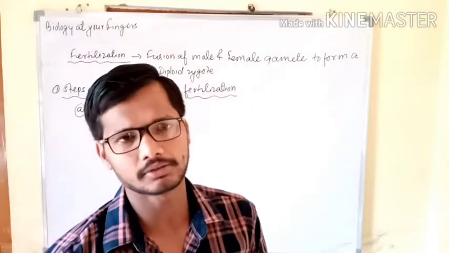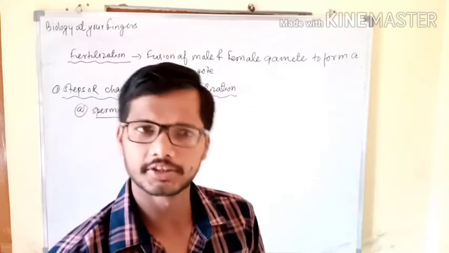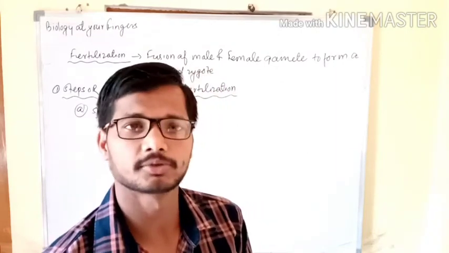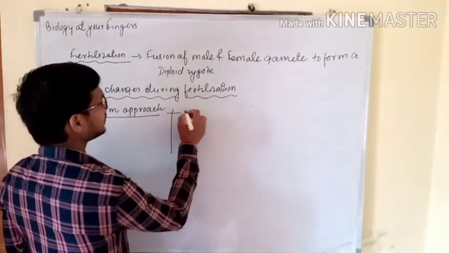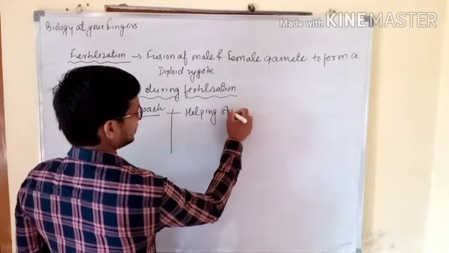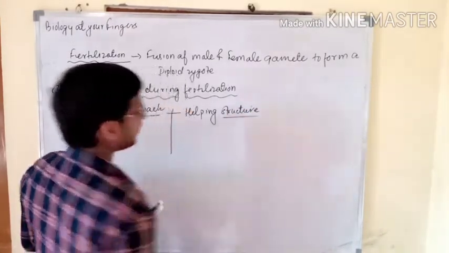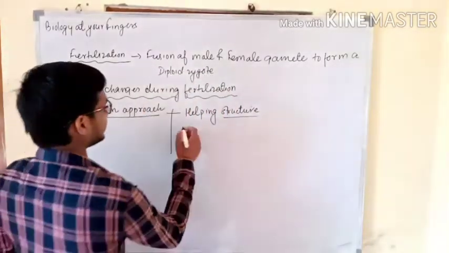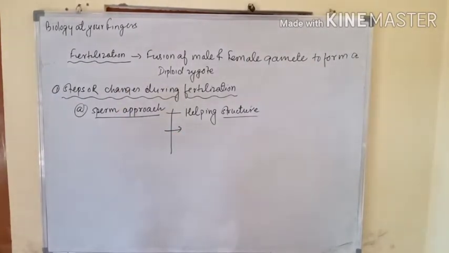There are certain things that help the movement of the sperm, and there are certain things that act as a barrier for the sperm. So we are all set to study both. In the approach of the sperm, the first one is helping structures. So we will discuss these helping structures, the things that help the sperm in the process of fertilization.